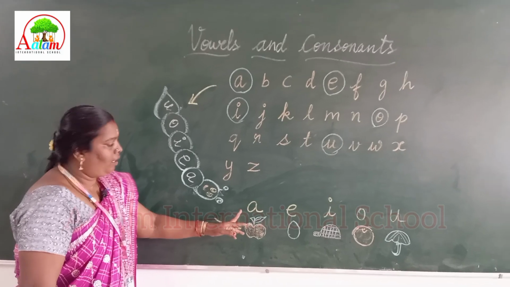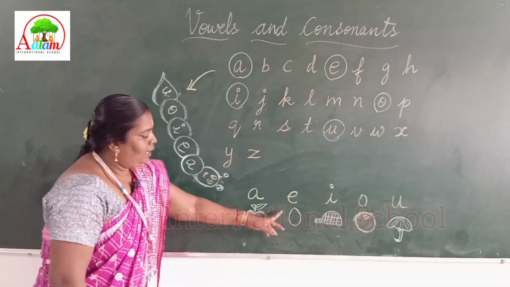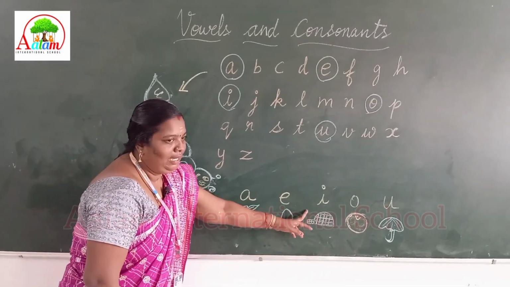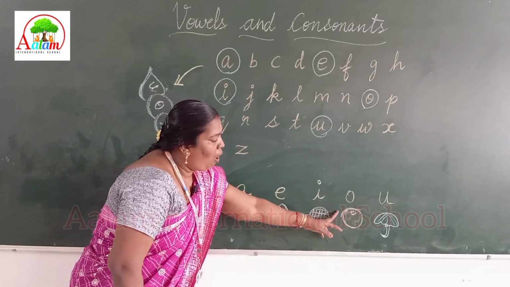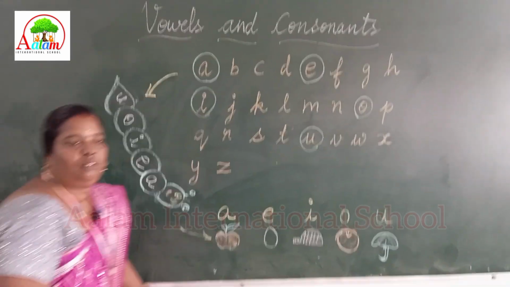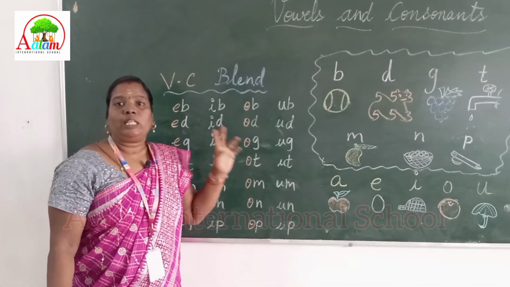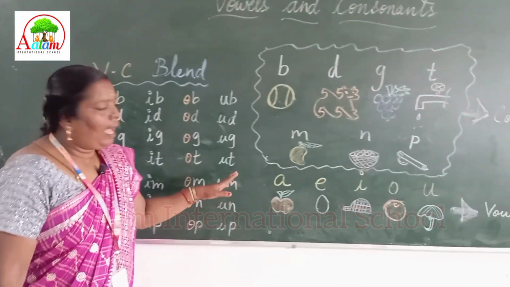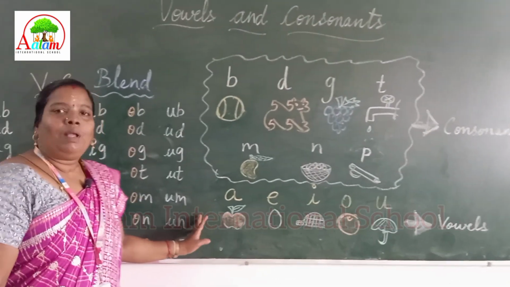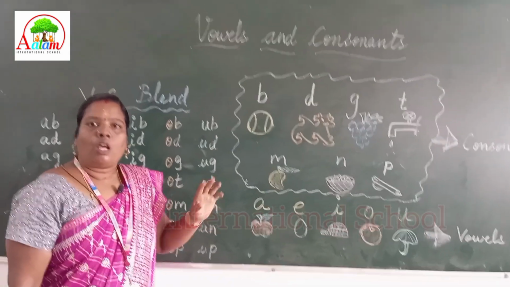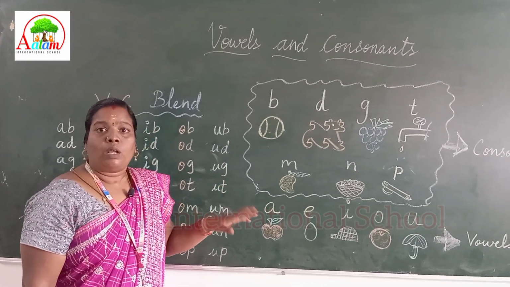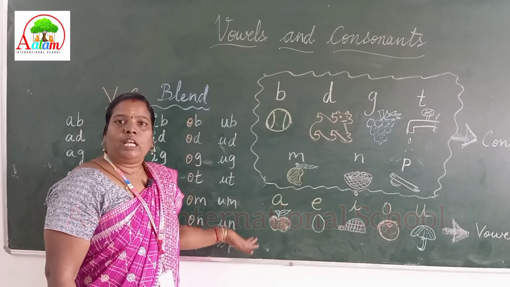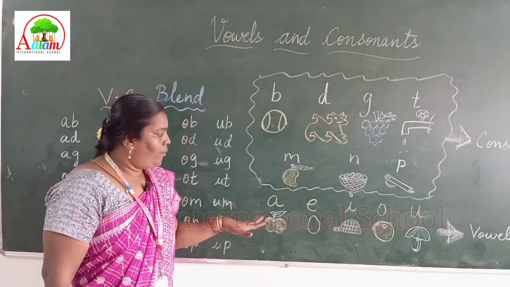What is the sound of A, E, A? We have 21 consonants and 5 vowels. A vowel has 2 sounds, a short sound and a long sound. Today we are going to learn short sounded vowels.